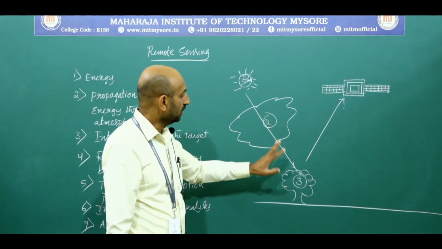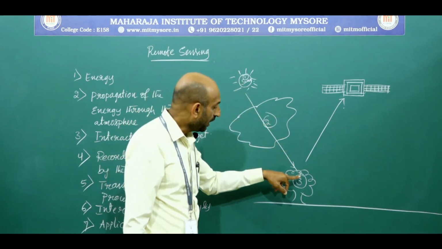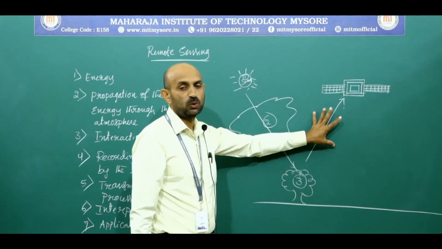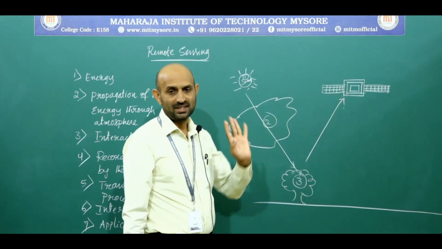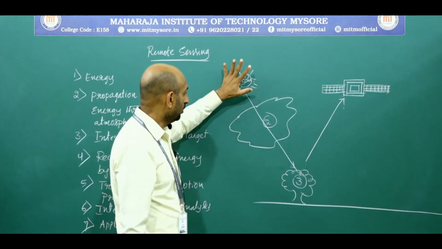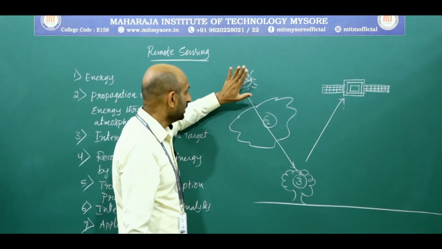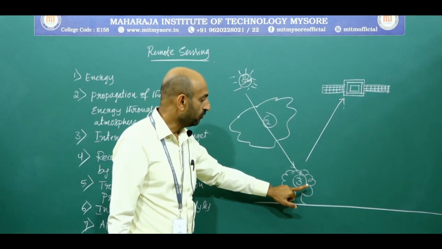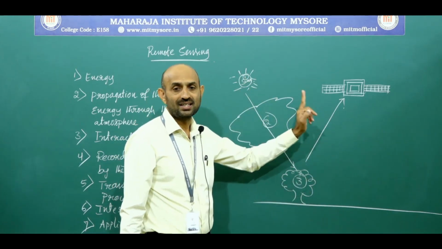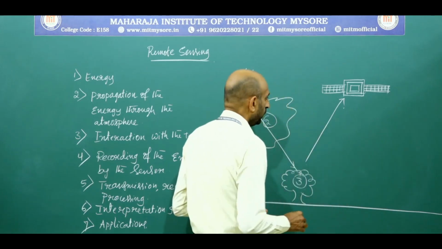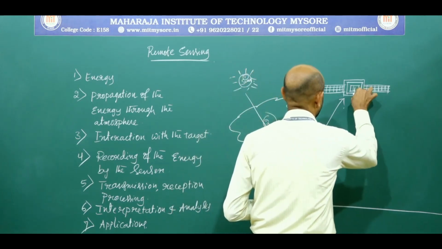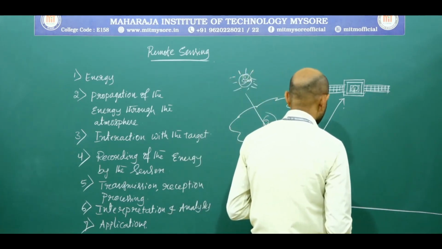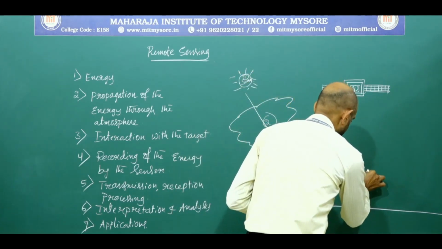When the energy interacts with the target, it again travels through the atmosphere towards the sensor. Here, the first time the energy travels from its source to the target, and again from the target to the sensor. The fifth one is transmission, reception and processing.